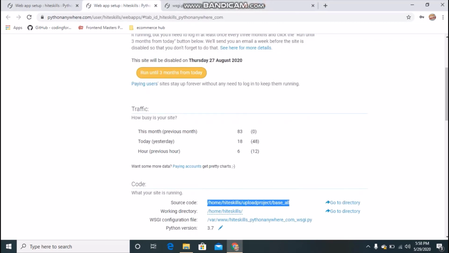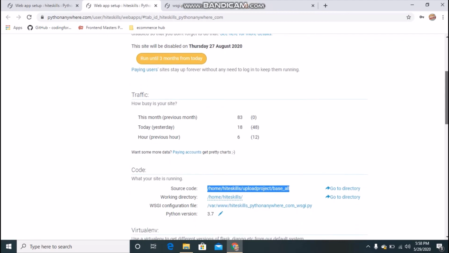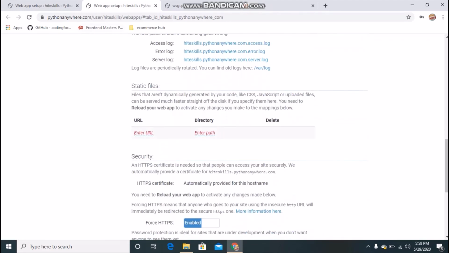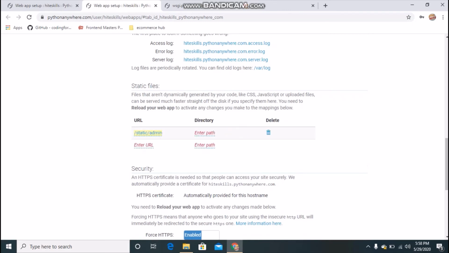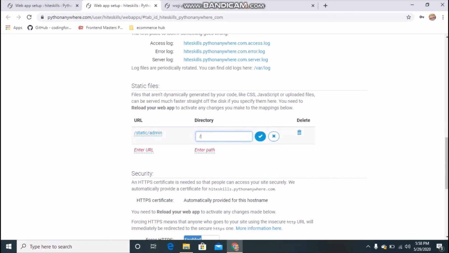Okay guys, now the last thing in your project, I believe you might have a static folder. To run the static folder, you have to do some extra work here. If you scroll down, you will find the static files section. Click Enter URL. First we will do it for admin, because when you go to your project name slash admin to log in, it might not look good, so we will set this up also.